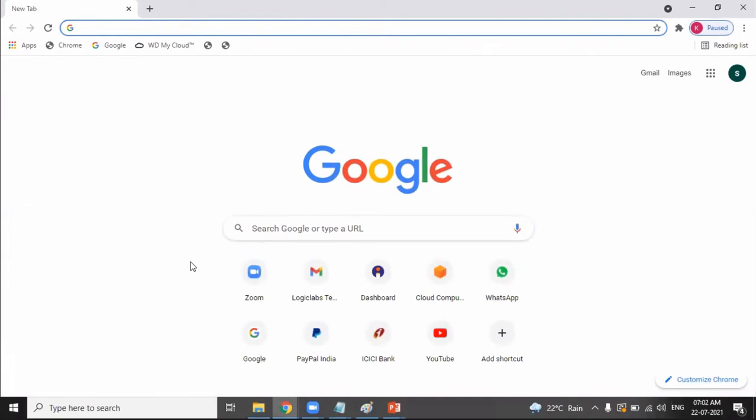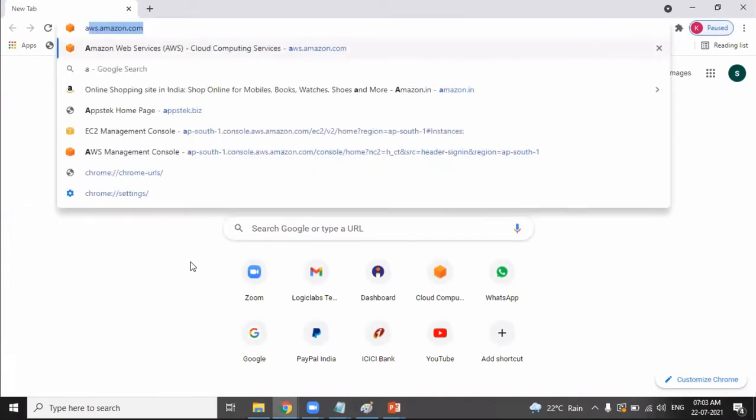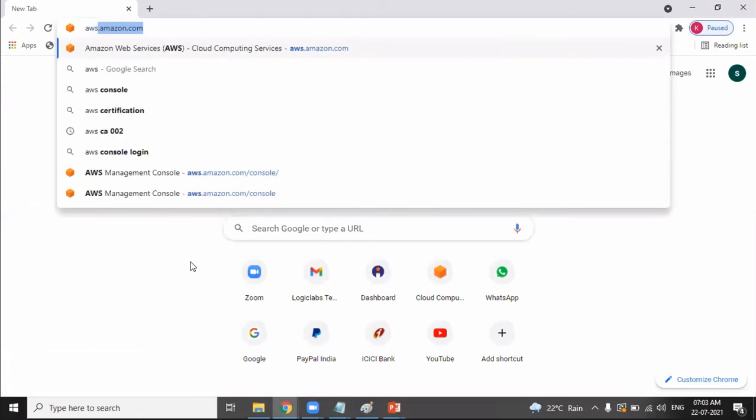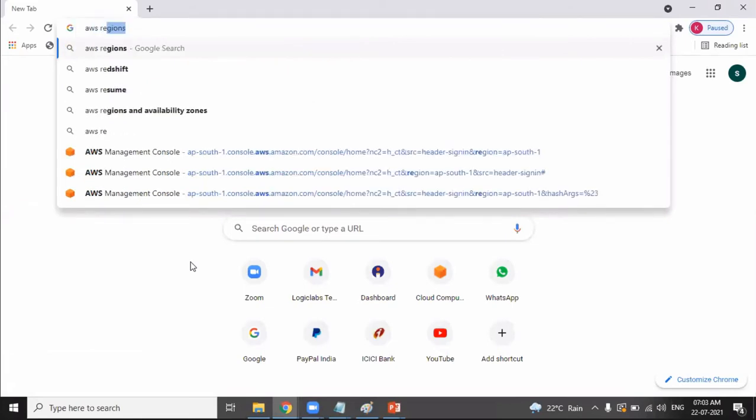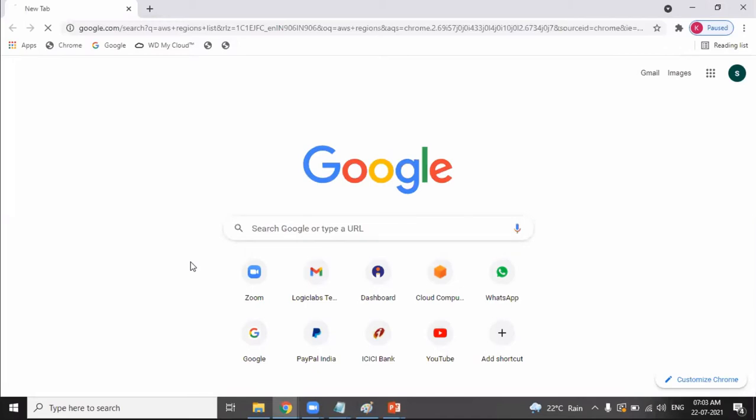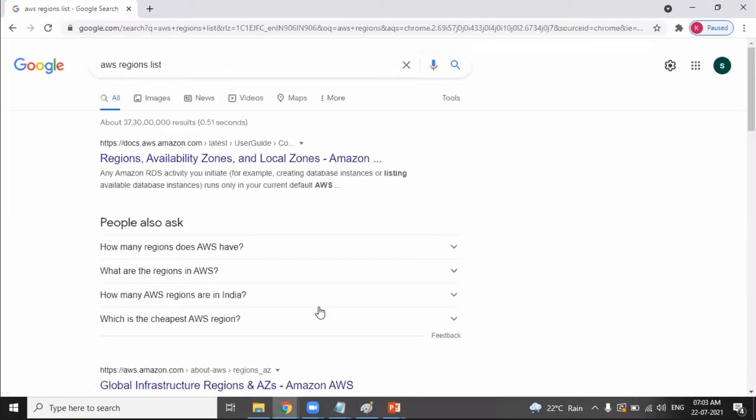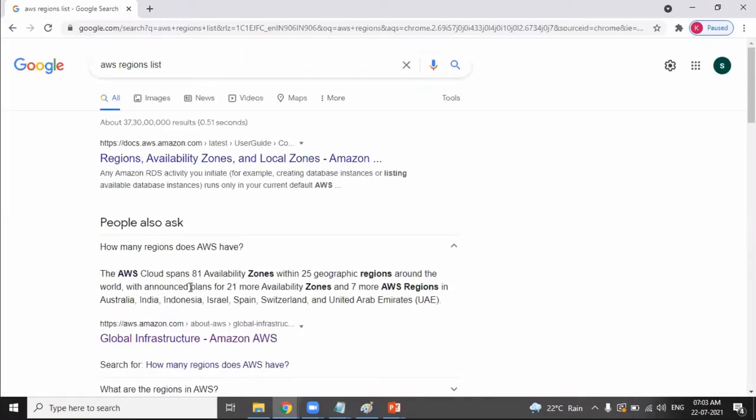How many regions does AWS have? 25 geographical regions. But how many edge locations?